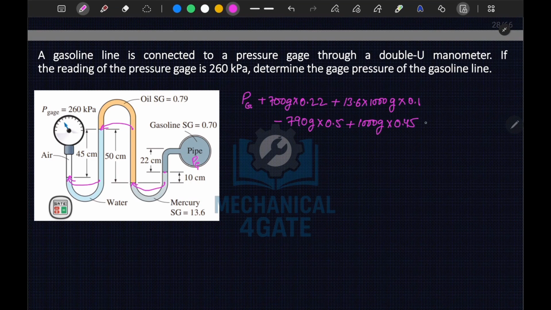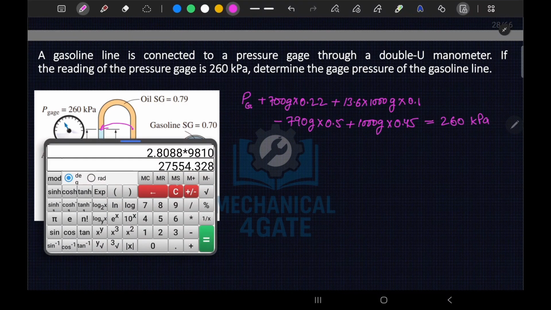At this point the air pressure is given as 260 kilopascal. This is gauge pressure. Now from here we will get PG, that is the gauge pressure of the gasoline line. So PG is equal to, let's calculate the value. So this is 700 into 0.22 plus 13.6 into 1000 into 0.1, or I can say it is 100, plus 13.6 into 100.